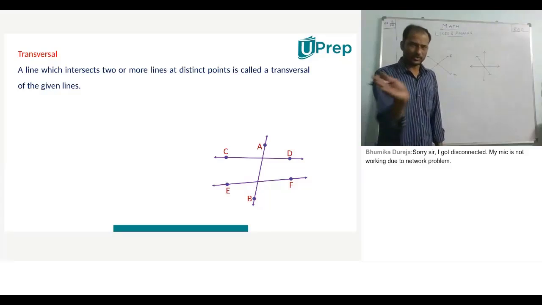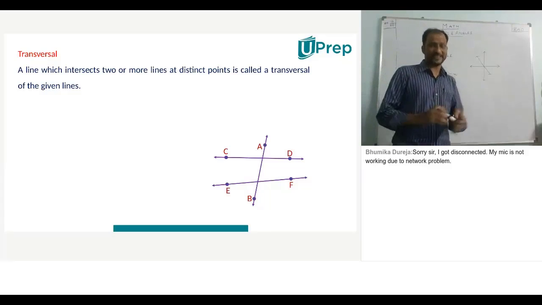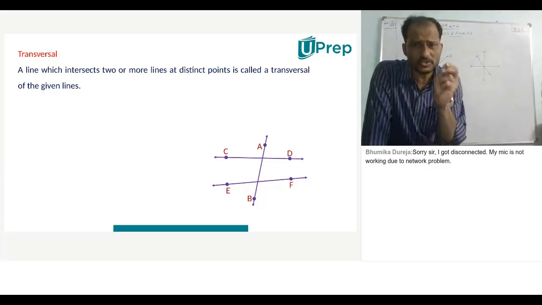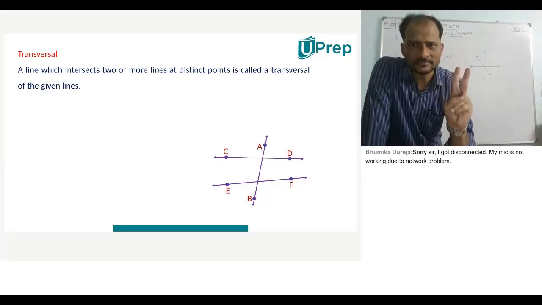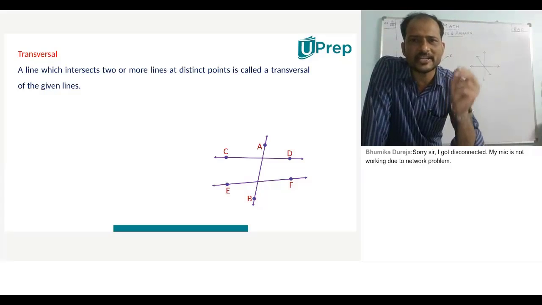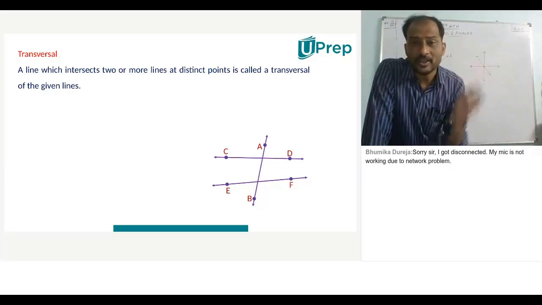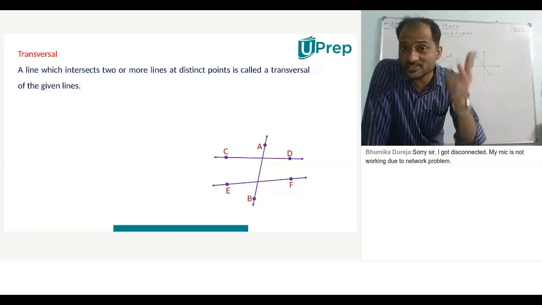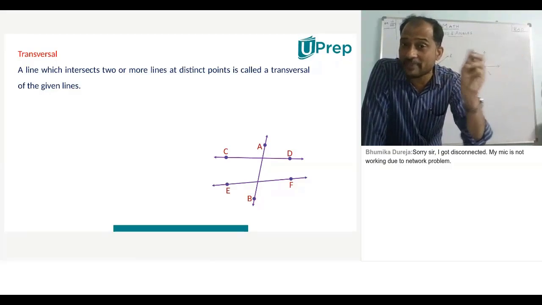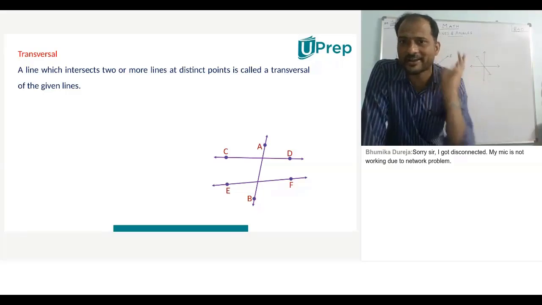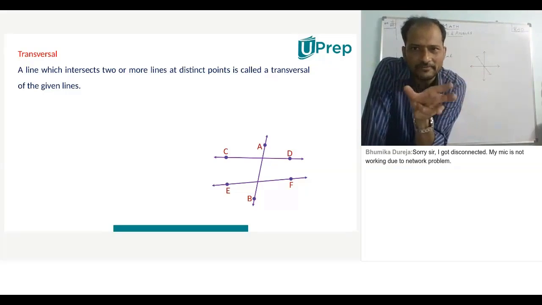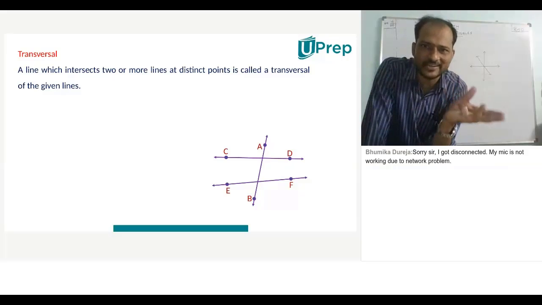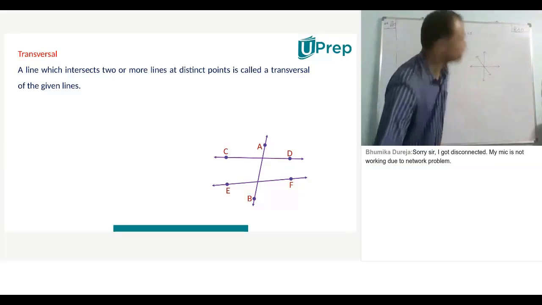So what is the difference between intersecting lines and concurrent lines? For intersecting lines, we take only two lines. Two lines are said to be intersecting if they have a point in common. Concurrent lines mean three lines or more than three lines which have a point in common. This is the small, catchy difference between intersecting lines and concurrent lines. Is that clear, beta?